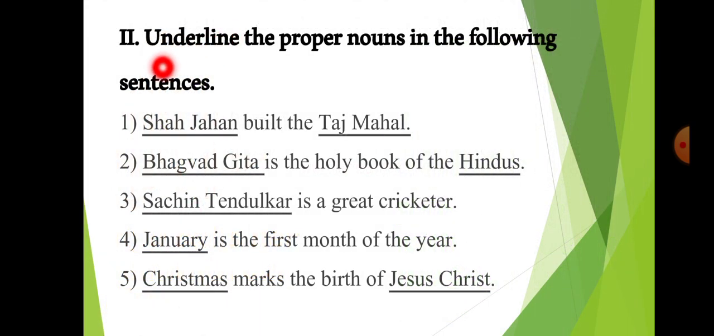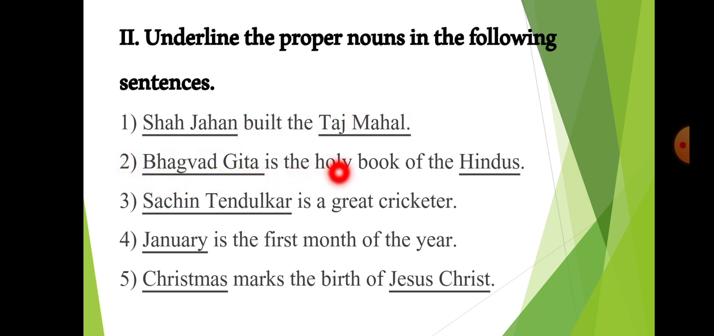Now let us solve the exercise. Underline the proper nouns in the following sentences. First sentence is Shah Jahan built the Taj Mahal. Now here Shah Jahan, he was a king. So it is a special name given to a person. His name was Shah Jahan and he built Taj Mahal. You all know Taj Mahal, no? Yes, very good. So Taj Mahal is also a special name given to a monument. That is why Shah Jahan and Taj Mahal are two proper nouns.